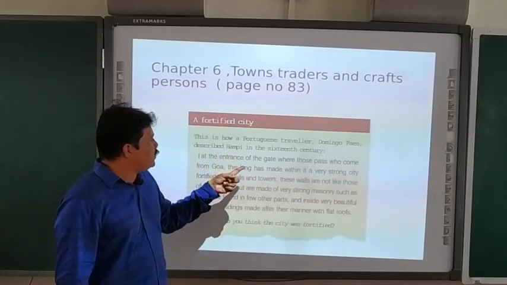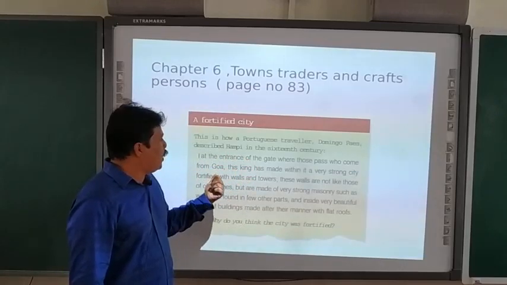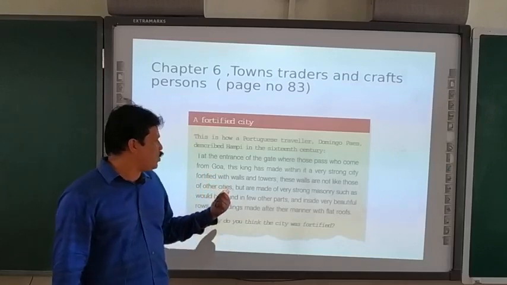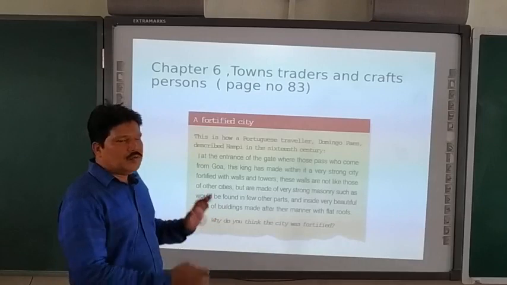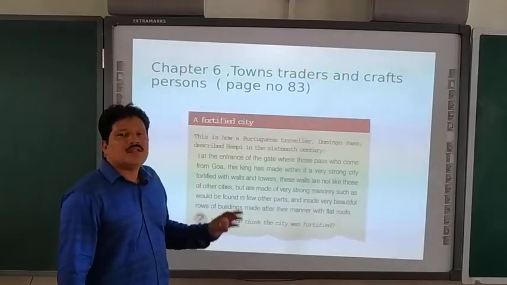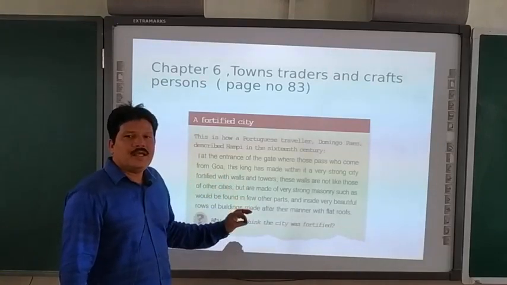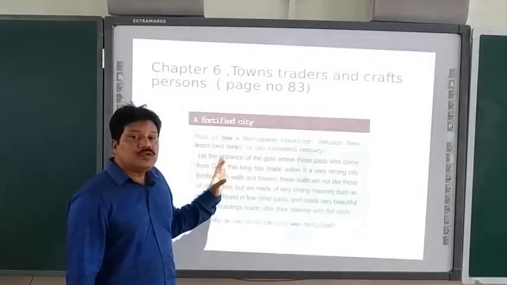At the entrance gate, where those who come from Goa pass, this king has made within it a very strong city fortified with walls and towers. Now, if you read this source box, then definitely this source box will explain the condition of Hampi in those days.